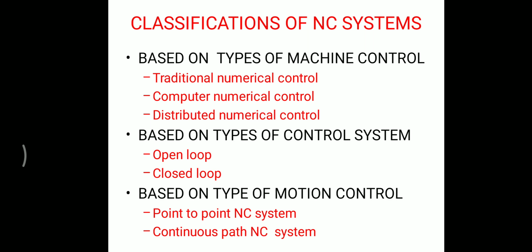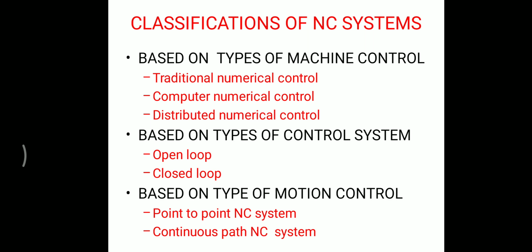So what is traditional numerical control? The original numerical control machine is known as traditional numerical control. It is hardware controlled, where the control is provided through the use of punched tapes or cards. Tapes tend to wear and become dirty, which leads to misreading. So these are the limitations we faced with traditional NC tapes. Finally, it led end users to move to the further development of CNC and DNC systems.